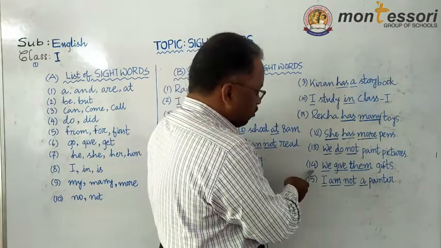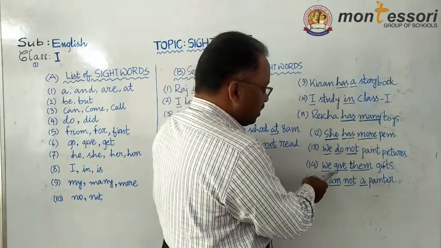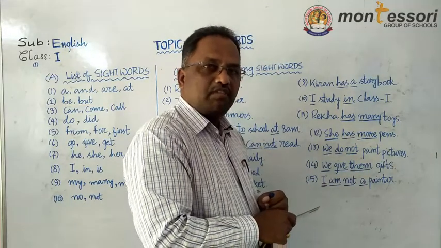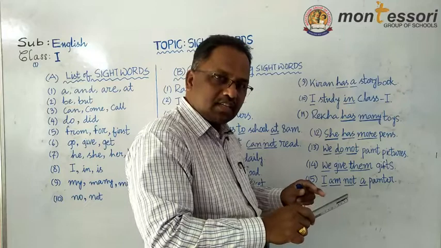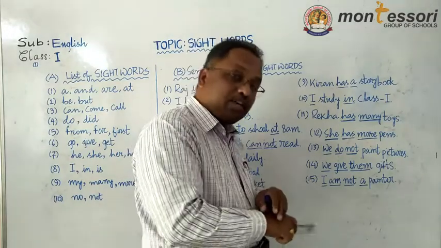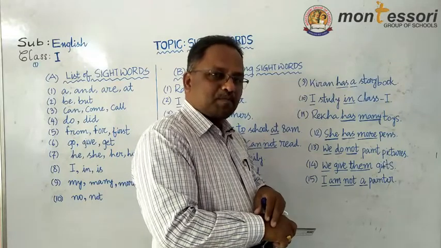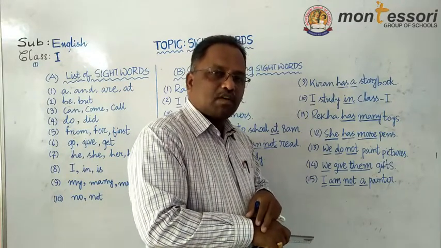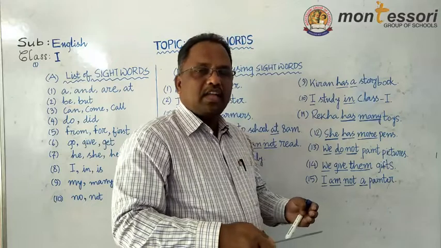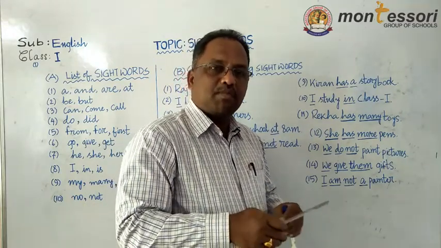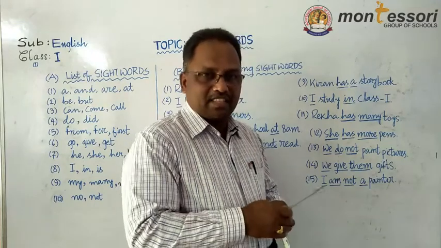Next sentence you see, the 14th sentence. We give them gifts. When do we give them gifts? Or when do we give gifts to our friends? We give gifts to our friends on special occasions or when we celebrate special days.